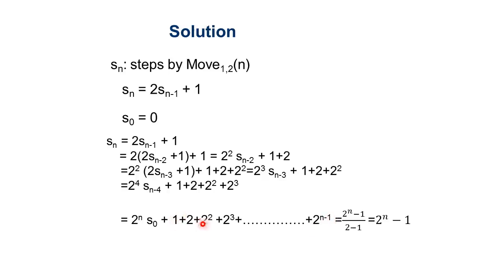Now this is a GP series, a geometric progression series, where the first term is 1 and the common ratio is 2. Using the formula for the summation of a geometric progression, we get (2 to the power n minus 1) divided by (2 minus 1). Therefore, finally we get 2 to the power n minus 1. Why? Since the value of S0 is 0, this term is 0. In this way, this becomes an explicit formula for Sn.